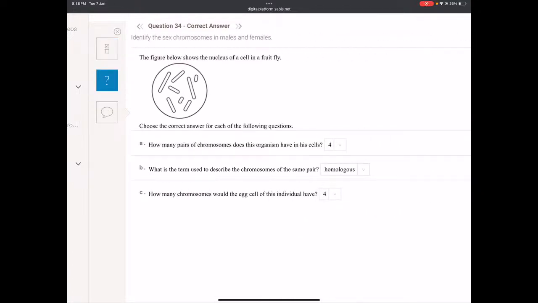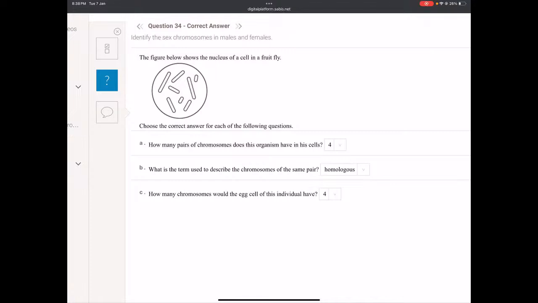How many pairs of chromosomes does this organism have in its cells? Pairs, every pair is 2, so 1, 2, 3, 4 pairs. Used to describe the chromosomes of the same pair. Remember we said homologous chromosomes.